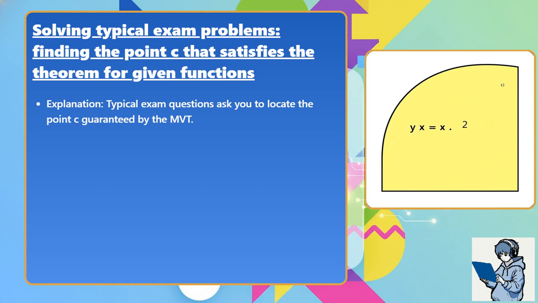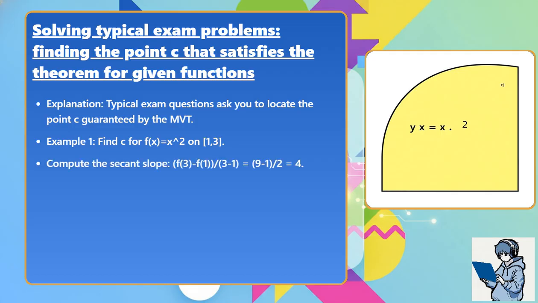Explanation. Typical exam questions ask you to locate the point c guaranteed by the MVT. Example 1. Find c for f(x) = x squared on the interval from 1 to 3. Compute the secant slope: (f(3) minus f(1)) divided by (3 minus 1) equals (9 minus 1) divided by 2 equals 4. Set f'(c) = 2c equal to 4, which gives c = 2, and that lies in the interval from 1 to 3.